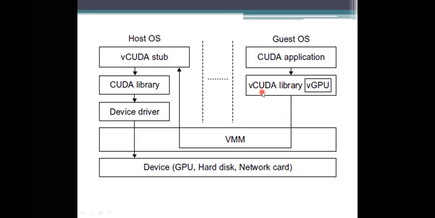So if you want to access or store any process, you can do it. Whenever it places an API call, only then will it go to the stub, not all the time. It will try to execute on its own only. So here the vGPU and the vCUDA stub act as server and client. The client requests something from the server, and then the server places the call and executes all these things, and what has been processed will be stored.